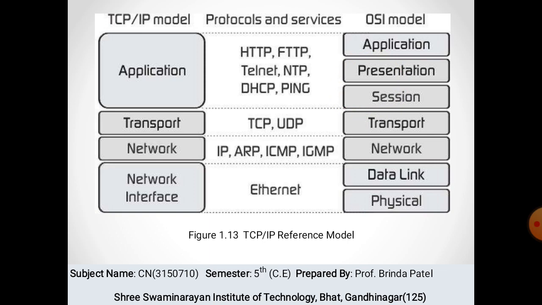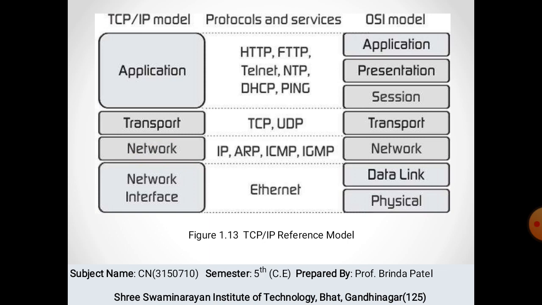So let's see the physical layer and data link layer. TCP/IP doesn't define any specific protocol here, but it supports all the standard and proprietary standards. Then the second layer, the network layer. The network layer supports 4 protocols: IGMP, ICMP, ARP and RARP. ARP stands for Address Resolution Protocol. RARP stands for Reverse Address Resolution Protocol. ICMP stands for Internet Control Message Protocol and IGMP is Internet Group Management Protocol.